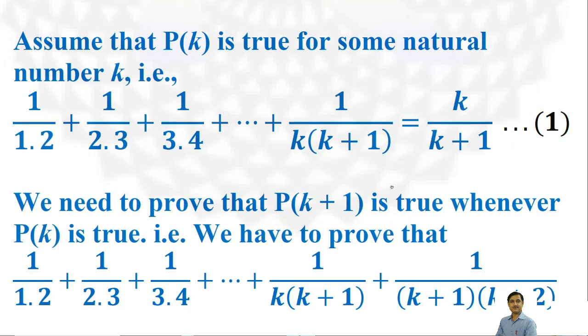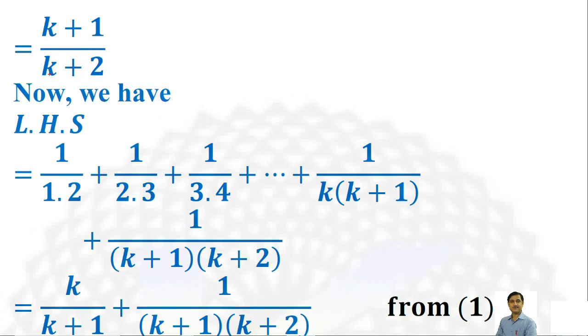That is, we have to prove that 1 upon 1 into 2 plus 1 upon 2 into 3 plus up to 1 upon k into k plus 1, and the term 1 upon k plus 1 into k plus 2, gives k plus 1 upon k plus 2, which we have to prove. Now from equation 1, the sum up to 1 upon k into k plus 1 gives k upon k plus 1. Now take the left hand side.